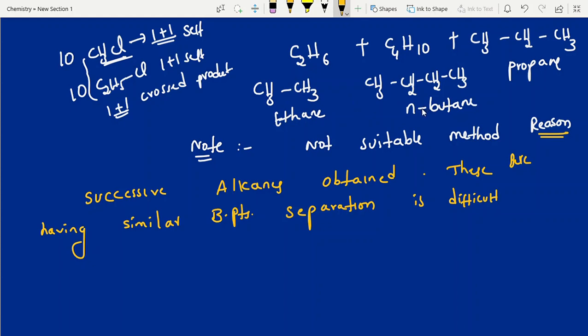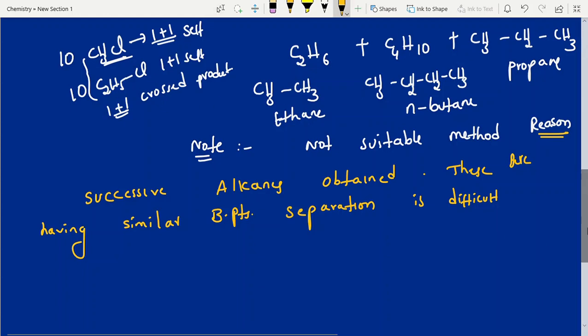After that, in the vessel, very difficult separation. Why? Because almost having similar boiling points, right? Weak van der Waals forces. Alkanes have weak van der Waals forces, low boiling points only, but that too similar. Suppose imagine 50, next 52, very less difference is there in boiling point. Separation is very difficult. Clear, students?